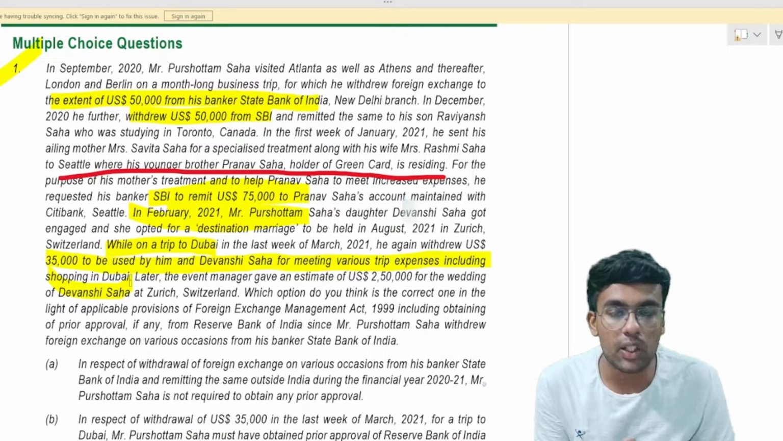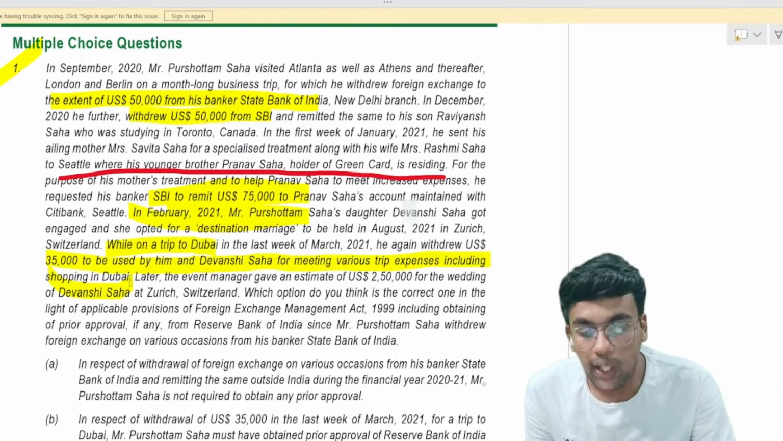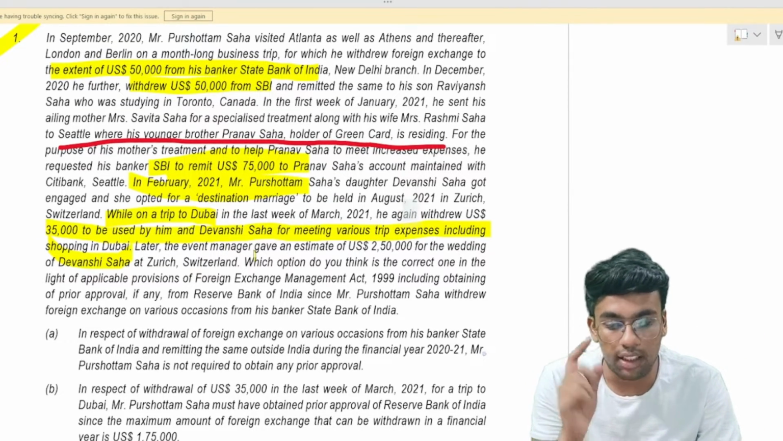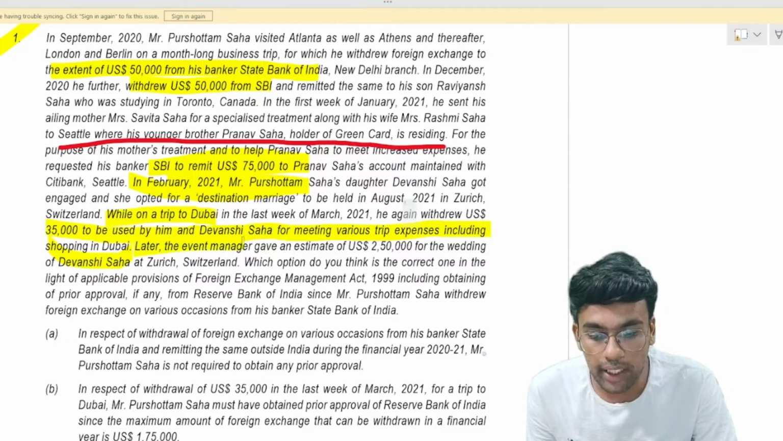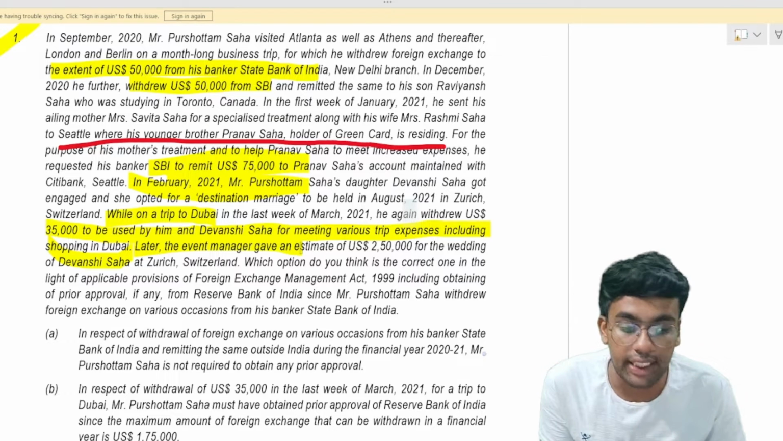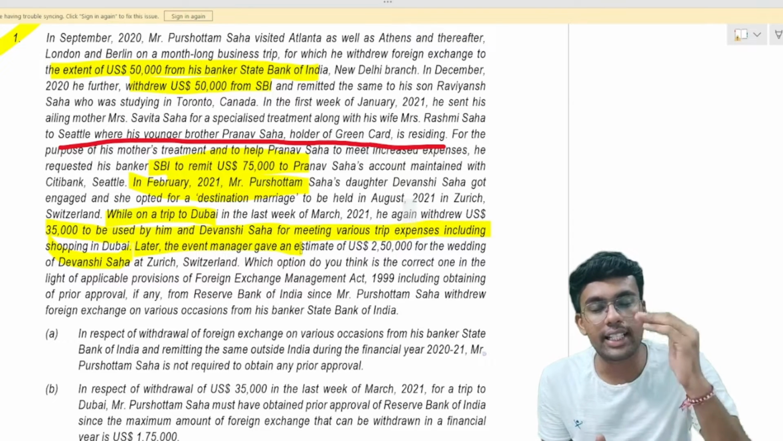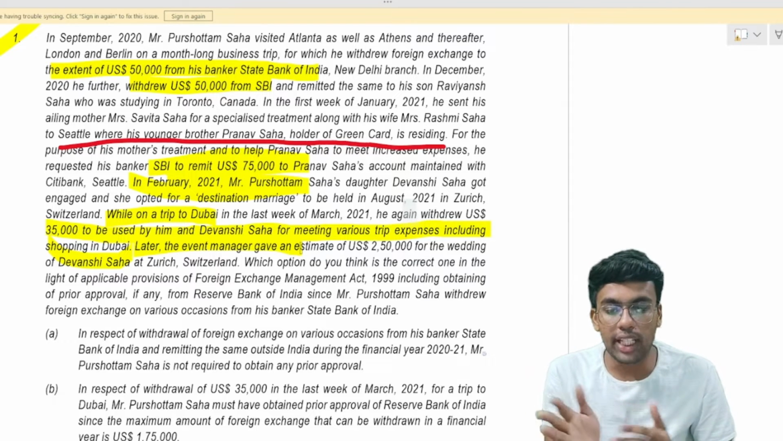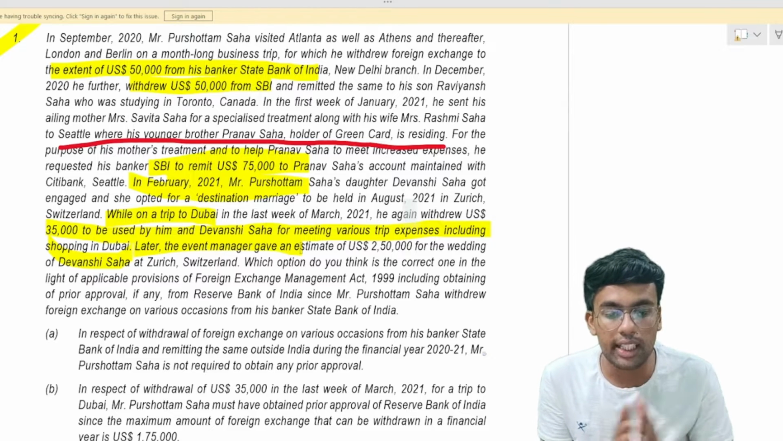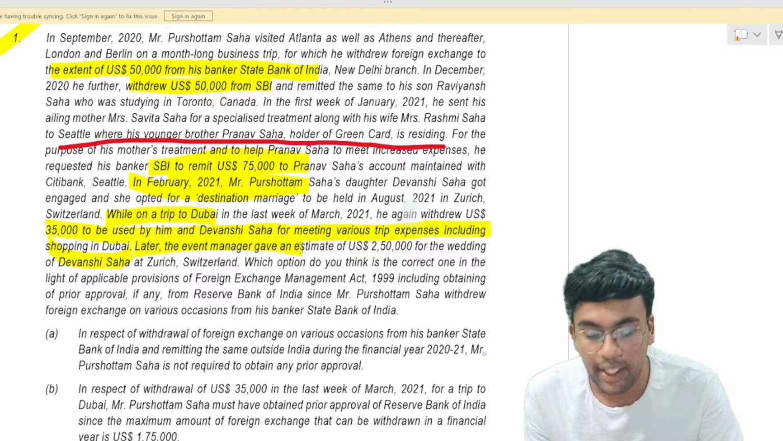Again, $35,000 they have withdrawn and remitted, and they are utilizing this money abroad, for shopping and some trip-related expenses. Later the Dubai event manager gave an estimate of $250,000 for the wedding of Devanshi Saha at Zurich, Switzerland. Devanshi wanted to have a destination marriage, so they asked the event managers for quotations, and the event manager gave an estimated quotation of $250,000, which they are supposed to pay if they conduct their destination wedding in Zurich, Switzerland.